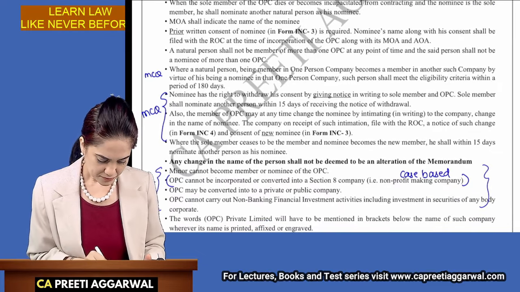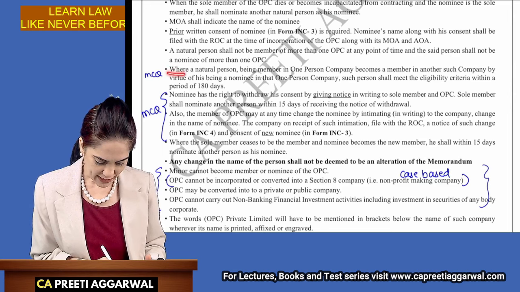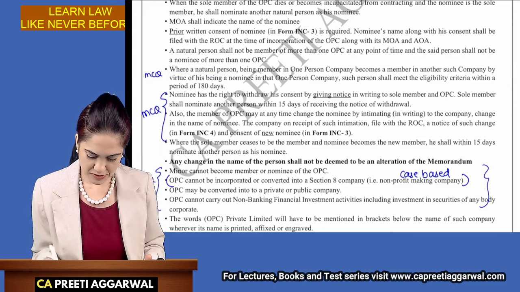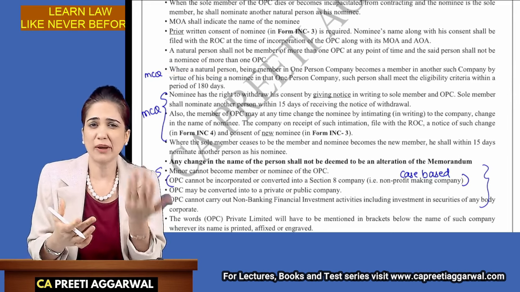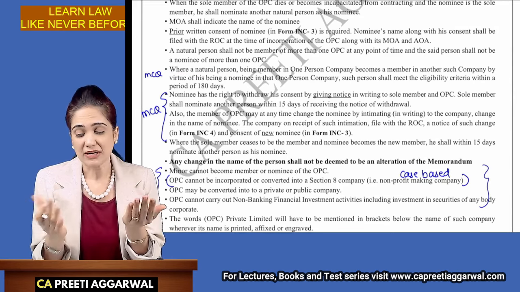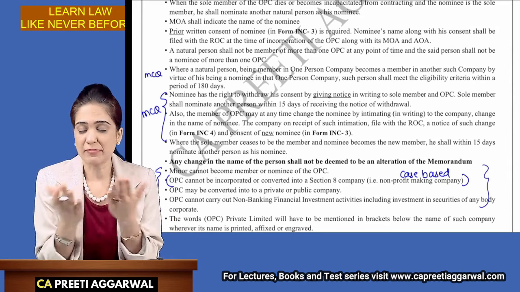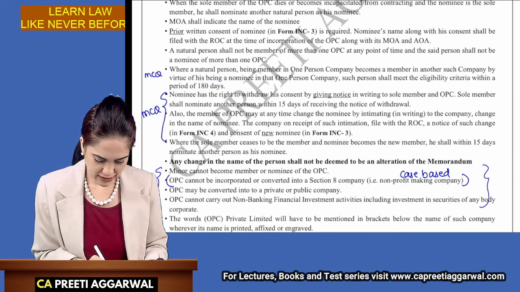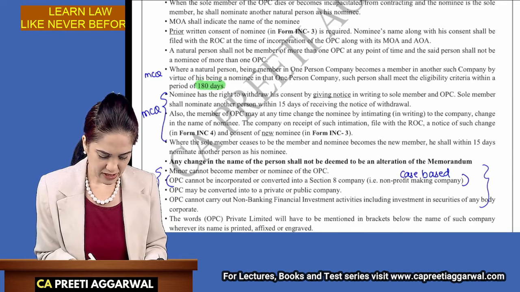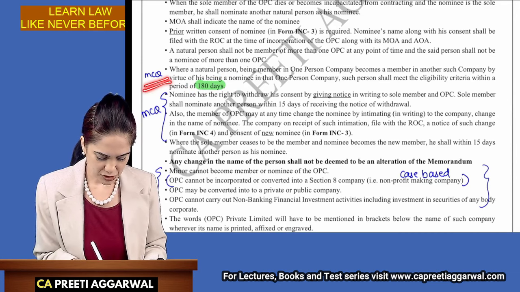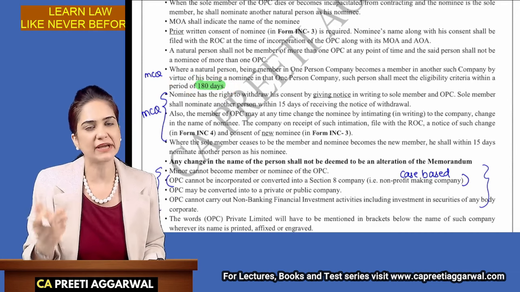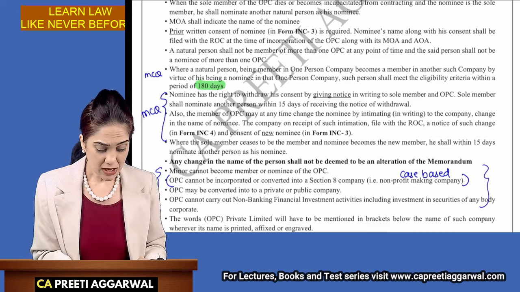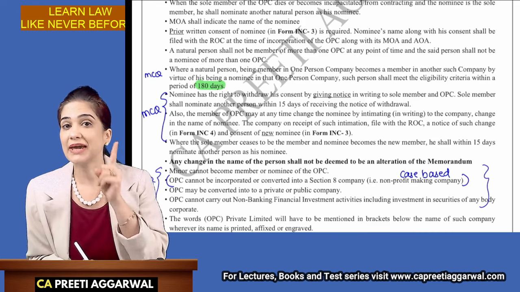Over here, when a natural person being a member becomes member in another OPC, it means you were member in one, nominee in other. Now, where you were nominee, the member dies. Now, you're a member in two companies. You have to decide within 180 days. So, please highlight 180 days. It can be asked as MCQ question. Within how many days should we decide? 180 days.